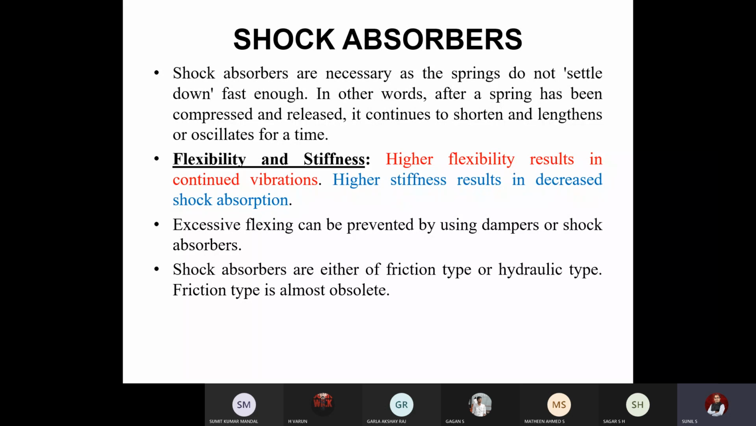Usually the spring flexibility will be kept higher, and to compensate for the vibrations, a damper will be used. Excessive flexing can be prevented by using dampers. Shock absorbers are either friction type or hydraulic type. See, majorly two types are there. Friction type is almost gone. It is of olden day technology. Now, usually hydraulic type shock absorbers will be used, which we will be discussing.